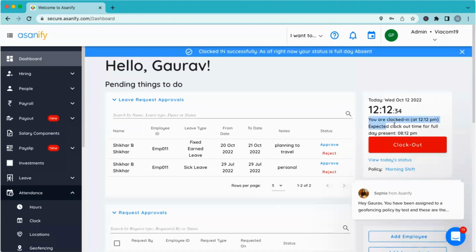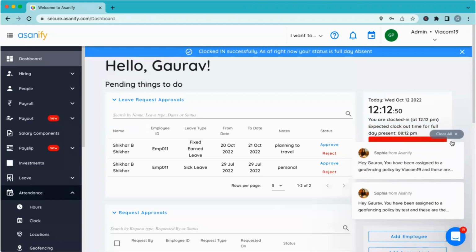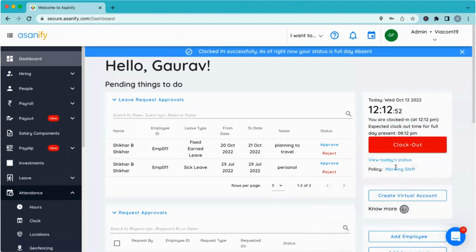Yeah. So whenever your people log in at any point in time, they'll be able to see that, okay, 12:12 was when I logged in. Expected clock out time for full day is 8:12. The system has been built in such a way that there is full transparency to the employees. They can look at the policy, they can look at today's status on a real-time basis by clicking here as to how long they're supposed to work.